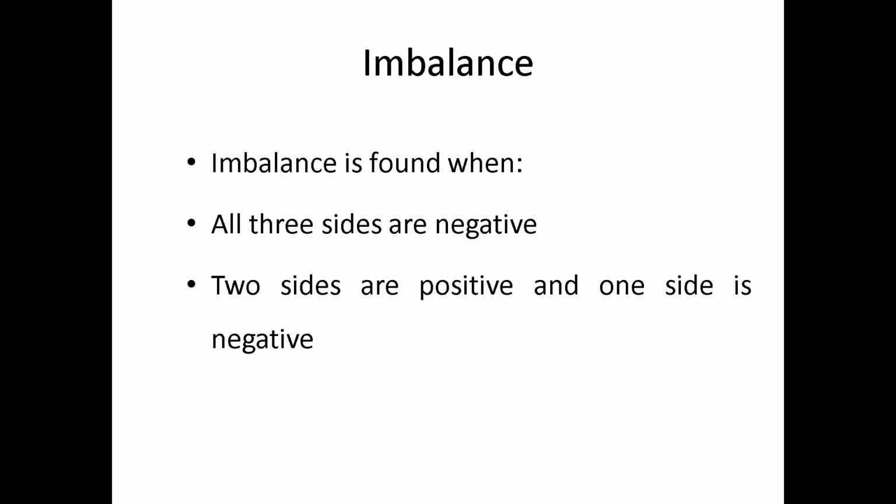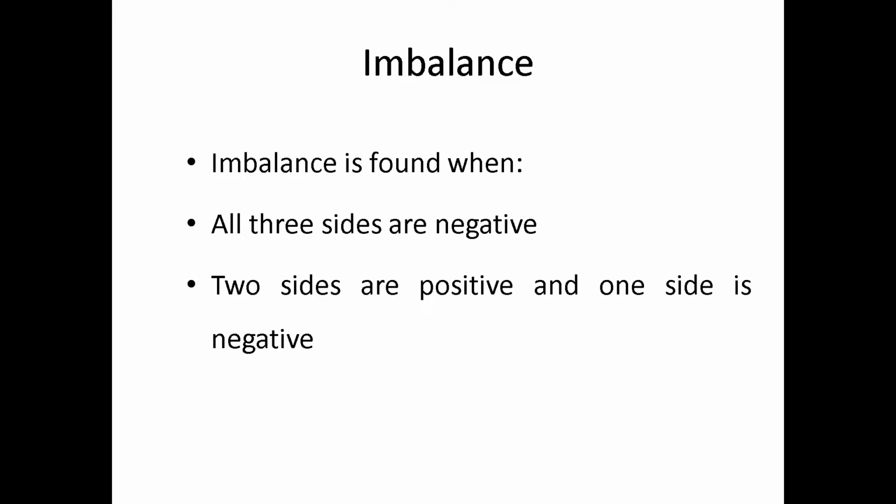Now all three negative. P doesn't like O, P doesn't like X, O doesn't like X. All three negative is imbalance. There is no relation. Now two sides are positive: P likes O, P likes X, but O and X don't like each other. Just think, any side you can fix, no problem. P doesn't like O, P doesn't like X, and O and X like each other.